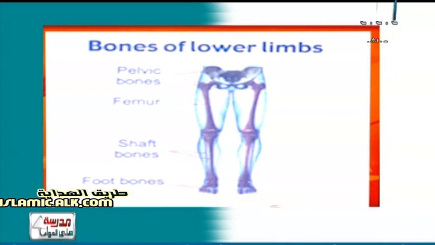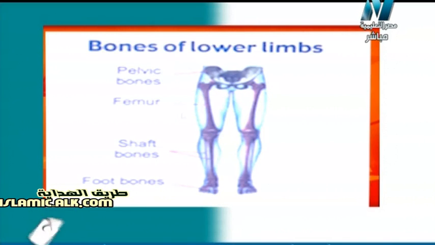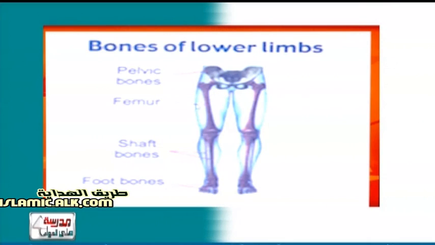So what about this name؟ طب الاسم ده ايه معنى كلمة pelvic bones؟ دي بنسميها عظام الحوض. And this is responsible for connecting the bones of the lower limbs to the body. يبقى lower limb ازاي متصلة بالجسم؟ عن طريق pelvic bone أو عظام الحوض. So again the bones of the lower limbs are femur عظمة الفخذ, shaft bones عظام الساق and also the foot bone عظام القدم.